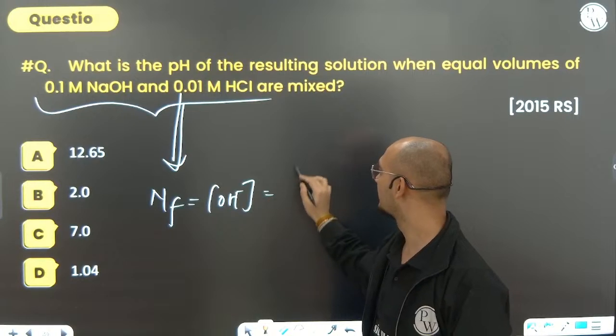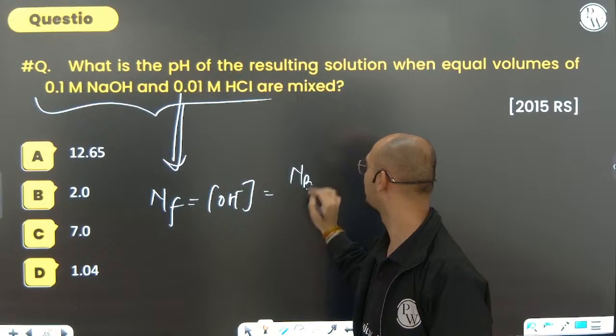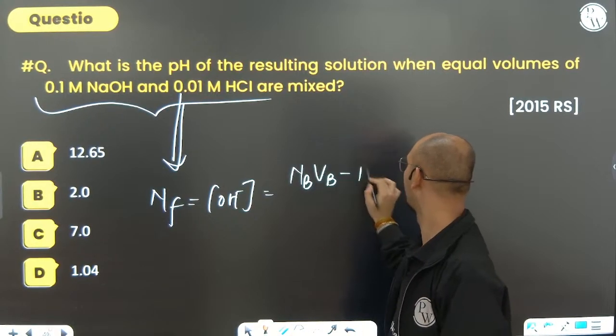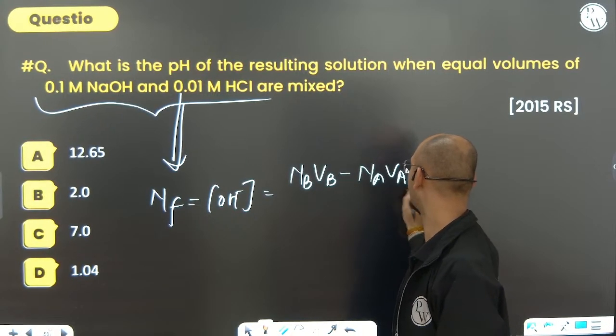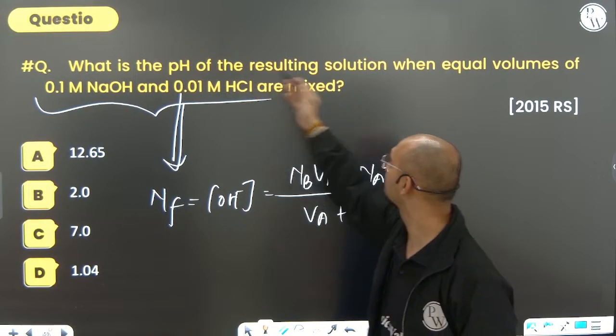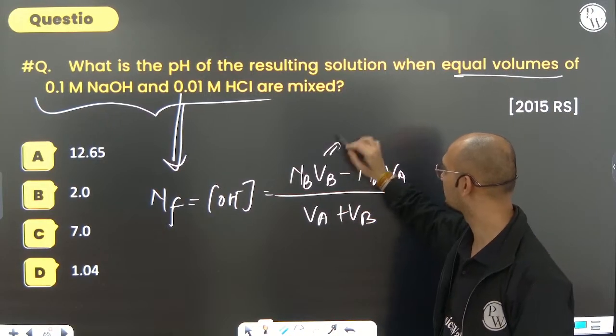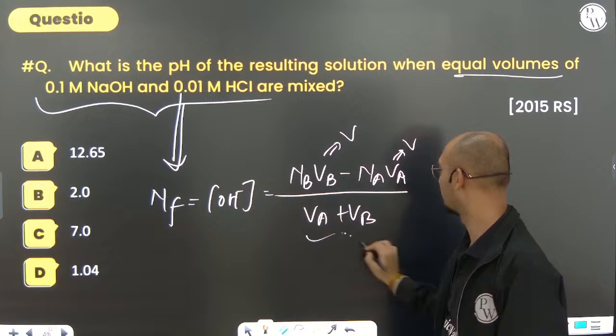Because base is more, N base V base minus N acid V acid divided by V acid plus V base. The solution has equal volumes, so V acid and V base are both the same, V each, so it will be 2V.